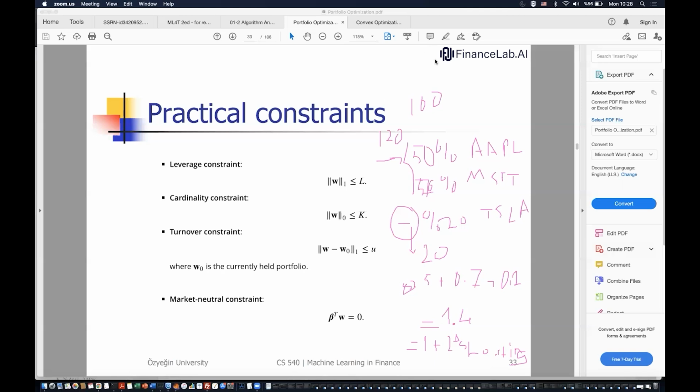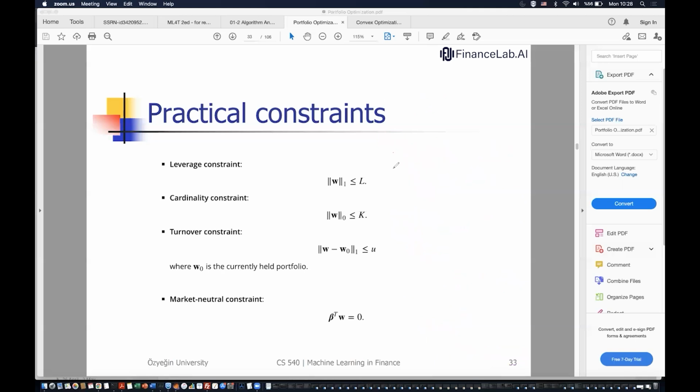And the cardinality constraint is another constraint. Assume that we have n assets. Among the n assets, we want to select a subset of them and we want to invest in only k of them. For instance, we are using the S&P 500 universe, which has 500 stocks, but we don't want to invest in all the stocks. We want to say, we want to invest in only 20 of them, the 20 most liquid ones or the 20 highest market cap ones. This can be anything you want. In this case, we add a cardinality constraint, and this cardinality constraint is tough. Directly, this is the L0 norm. And once added, this makes the problem non-convex.